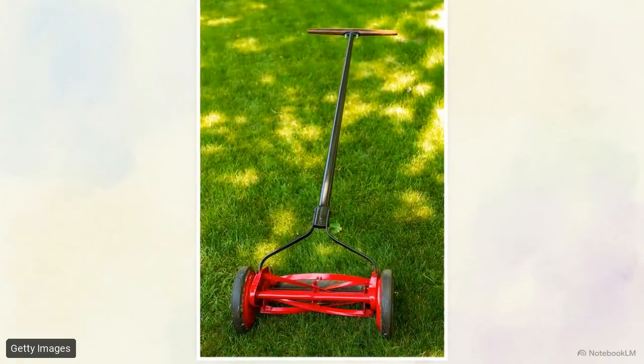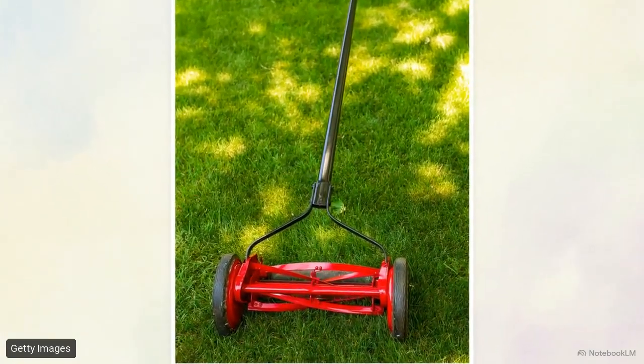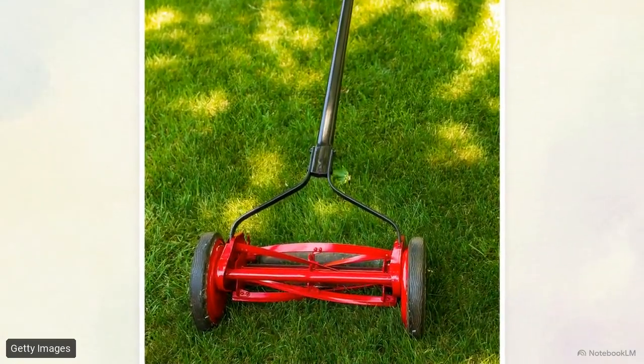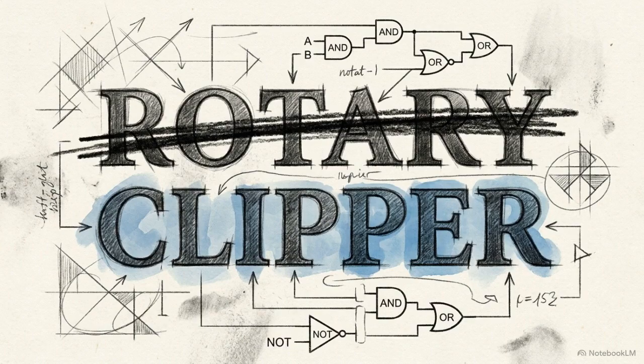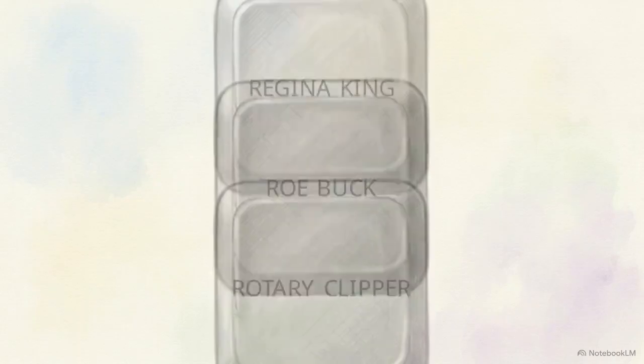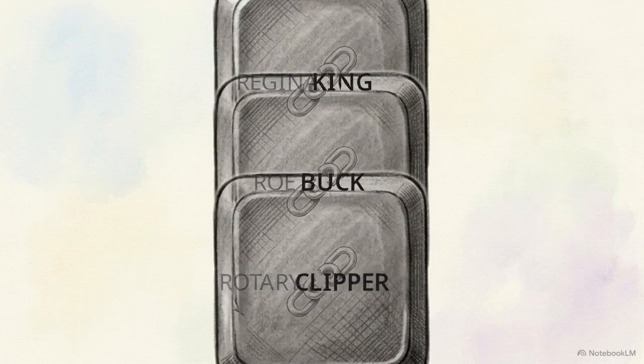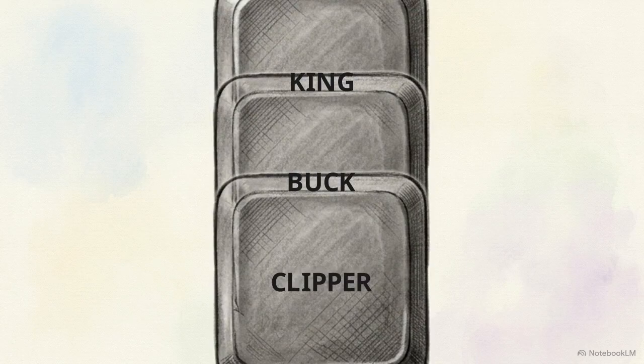When you look at this portrait, you identify Regina King strictly as an actress. Likewise, a rotary clipper is read as a physical, mechanical lawn care tool. To crack the purple category, you have to use a mechanic called semantic shift. You must completely divorce these familiar phrases from their physical definitions and look exclusively at the second word. This animation shows the text splitting, isolating the words kings, bucks, and clippers.